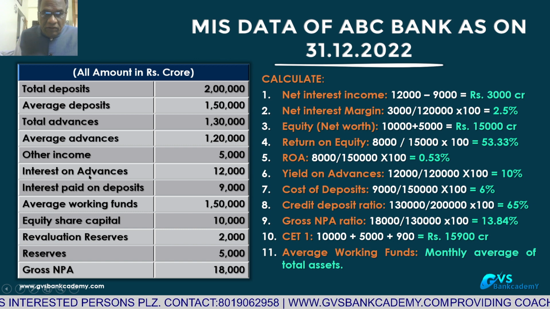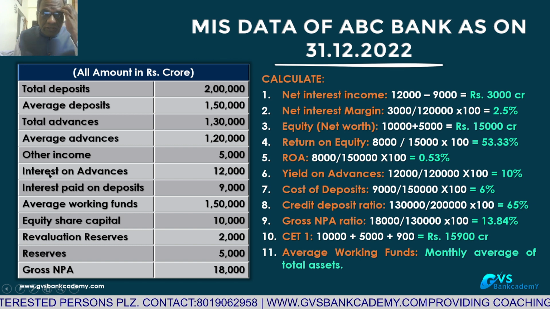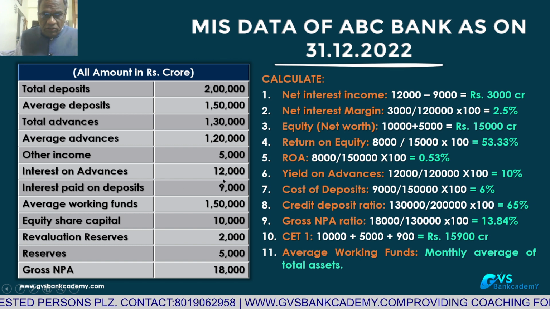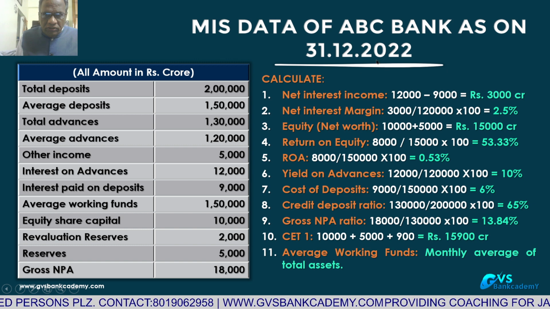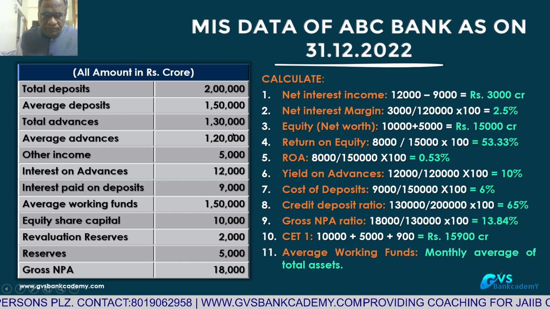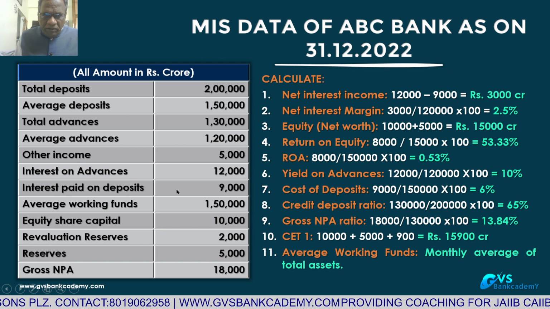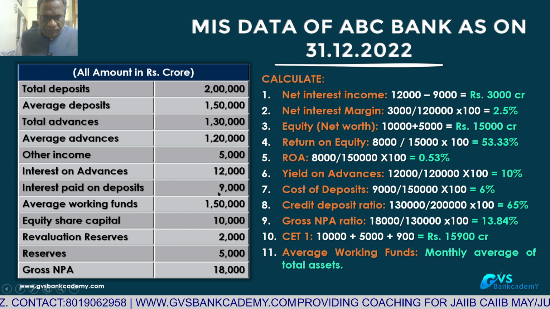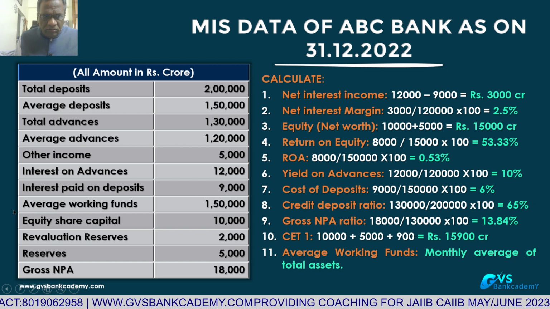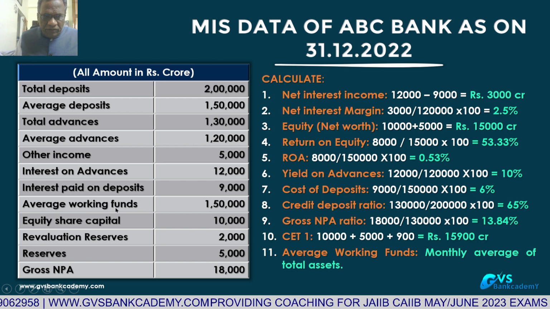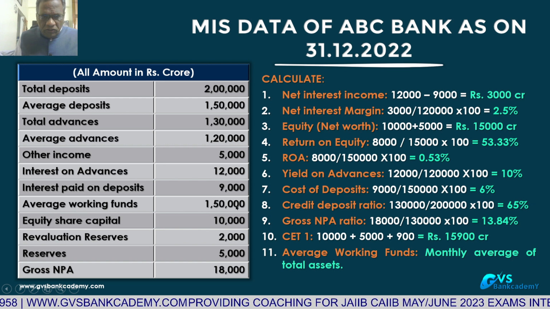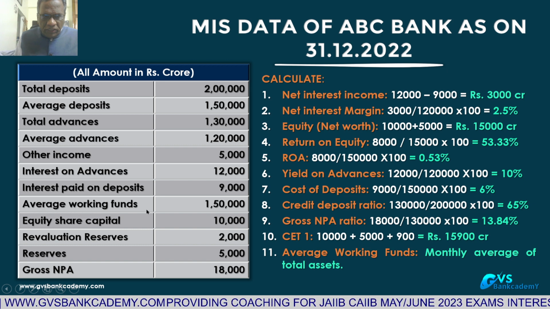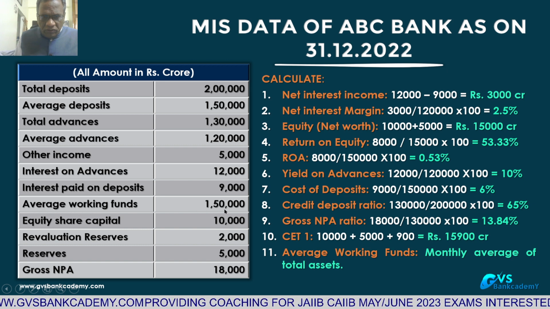Interest on advances: interest received on advances is 12,000 crores during this 9 months period. Interest paid on deposits during the 9 months is 9,000 crores. Average working funds are 1 lakh 50,000 crores.